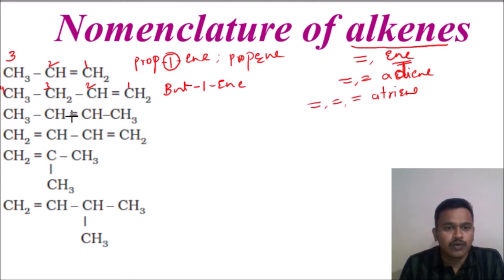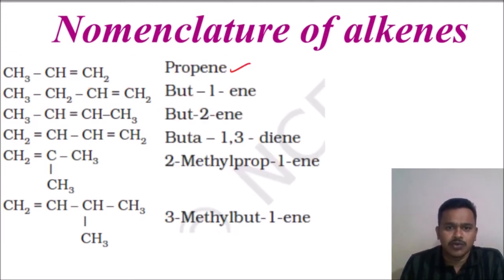This is the functional group. We have to give numbering including the functional group. Our functional group should get the lowest number. 1, 2. Second position. Whether from right to left or left to right, you can give the numbering 1, 2, 3, 4. 4 carbons are there. The functional group gets the second position. Is any branch there? No branch is there. So from the root word I start. 4 carbons are there, so but. Which position is the double bond? Second position. So but-2-ene. But-1-ene is correct, and but-2-ene is also correct.